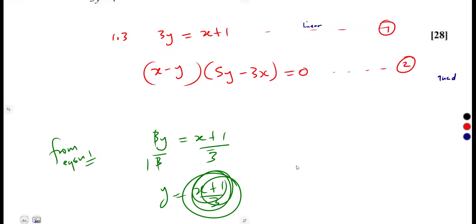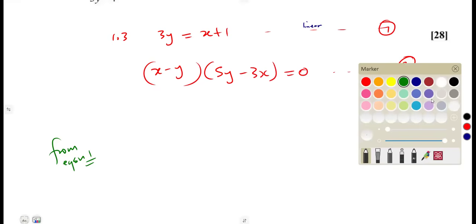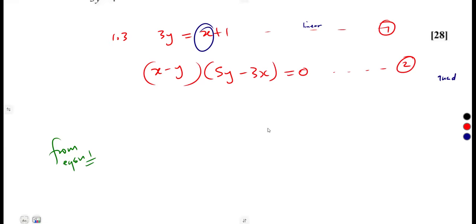You must be prepared to work with a fraction if you want that. But to avoid working with a fraction, I'm simply going to work with x, because the coefficient of x here is 1. So I can simply take the 1 to the other side of the equation. It's going to be 3y minus 1 is equal to x.